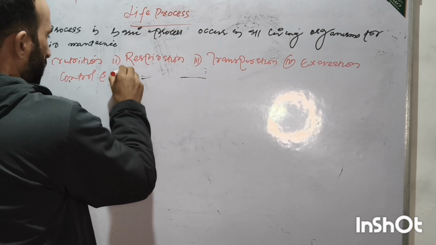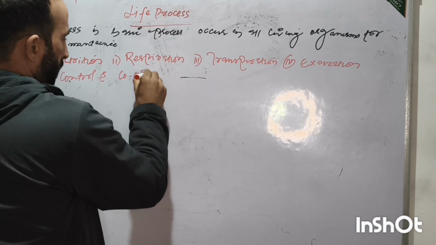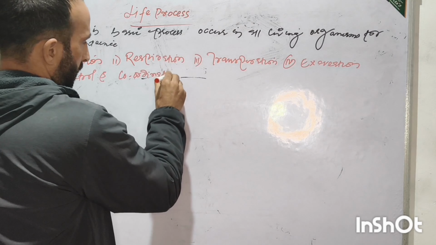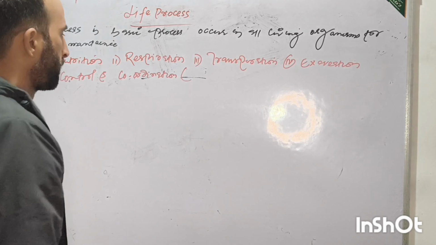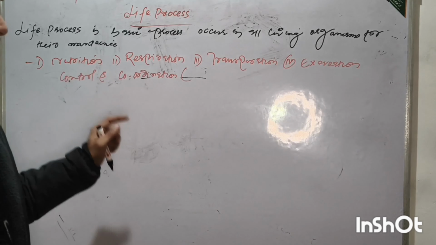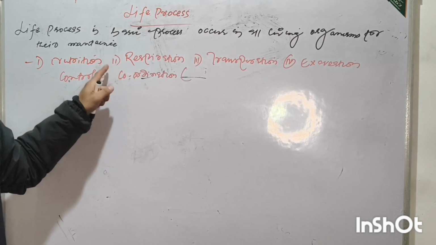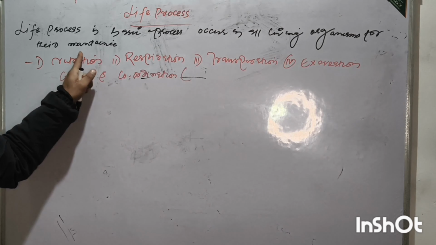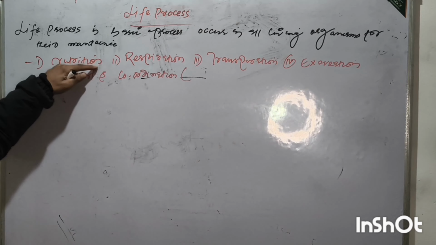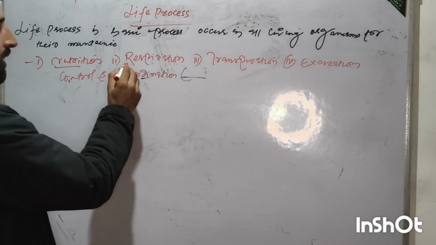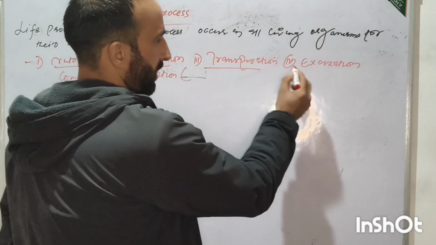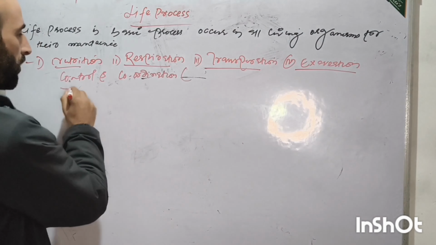These are the basic life processes which occur in all living organisms for maintenance of their life. The first one is nutrition, second is respiration, then transportation, excretion, control and coordination.